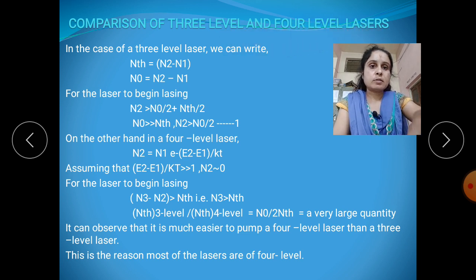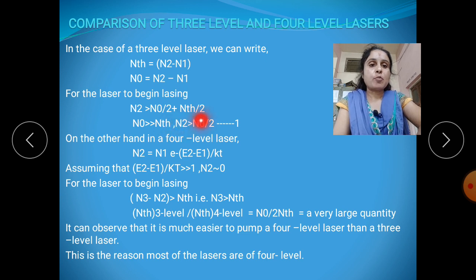In the 3 level laser, we write the threshold population inversion NTH, which is defined as N0 equal to N2 minus N1. So, in the 3 level scheme the threshold is defined in the form of N0. For the laser to begin lasing action, we need N2 greater than N0 by 2 plus